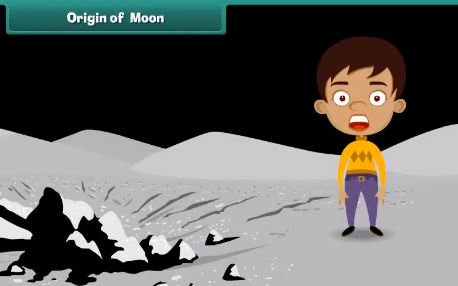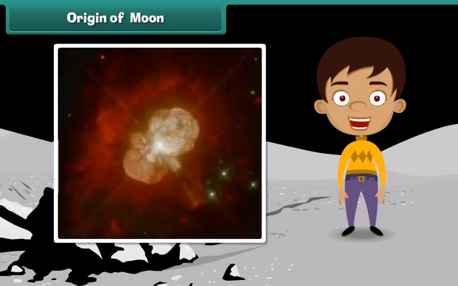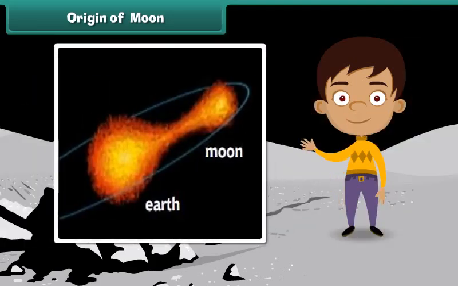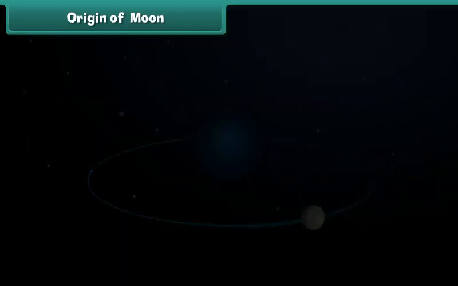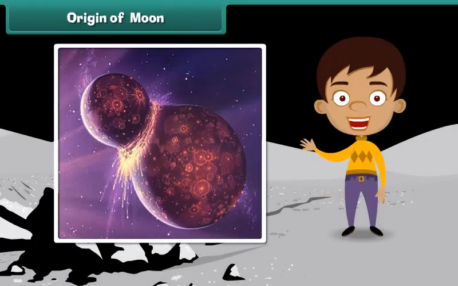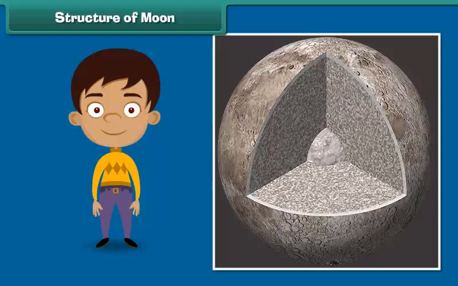Well, a lot of debate has been held on how the moon got its origin. Some scientists believe that it might have formed along with the Earth from the initial cloud of gas and dust that formed our solar system. Another idea is that the moon was once a part of the Earth and then broke off. Some said the moon might have been floating in our solar system and got captured by the Earth's gravity. Some suggest that an object of similar mass to that of Mars might have smashed into the Earth, creating a cloud of molten rock that eventually condensed into the moon.